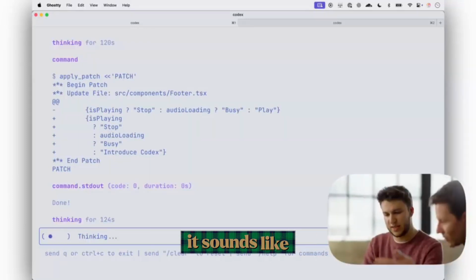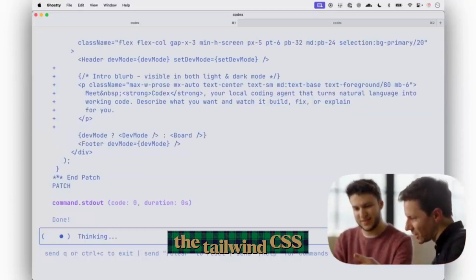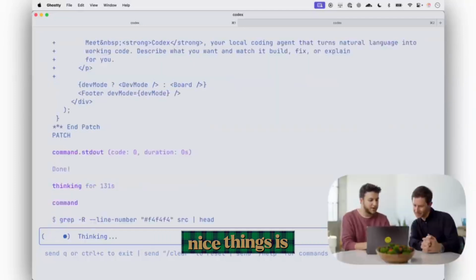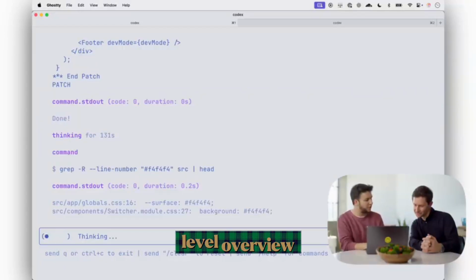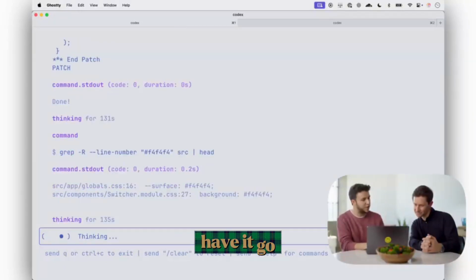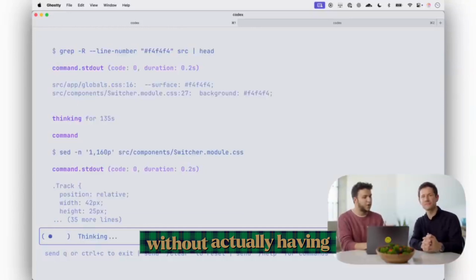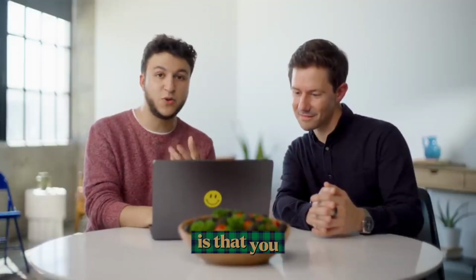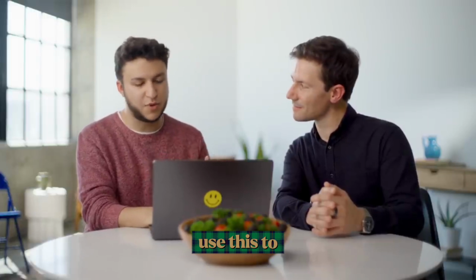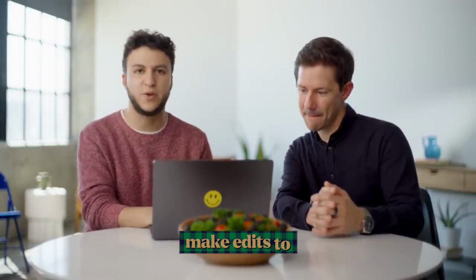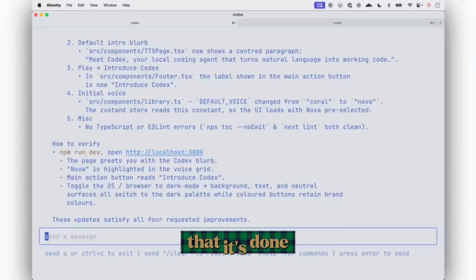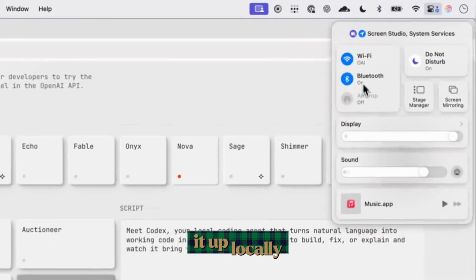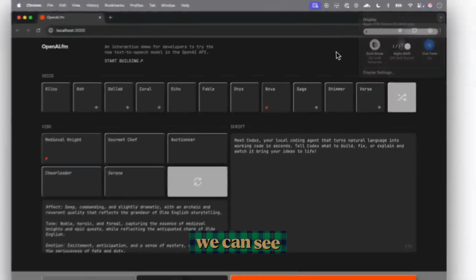That's great. It sounds like it's changing all the Tailwind CSS and making the changes we want. Yeah, so one of the nice things is that while I got this high-level overview in one step, I can also have it go in and make very specific changes without actually having the context of where it's making those changes. So I think the nice part is that you as a developer can use this to both understand the code and make edits to it pretty seamlessly. Now that it's done, I'm going to open up OpenAI.fm. I can open it up locally, and boom, we can see it in dark mode.